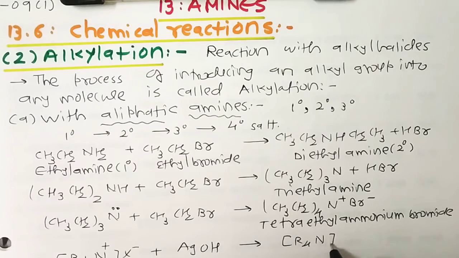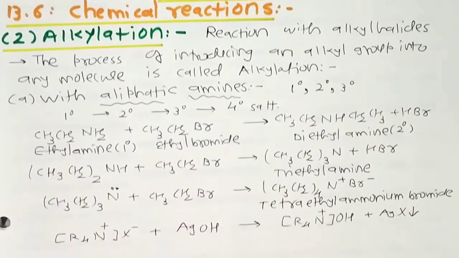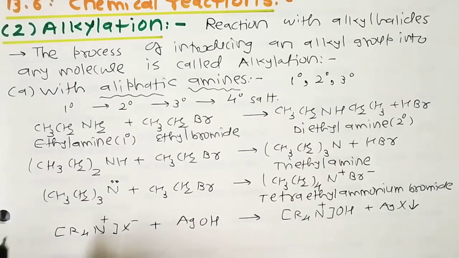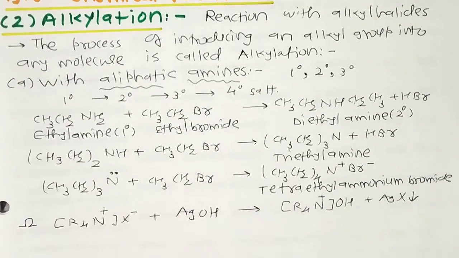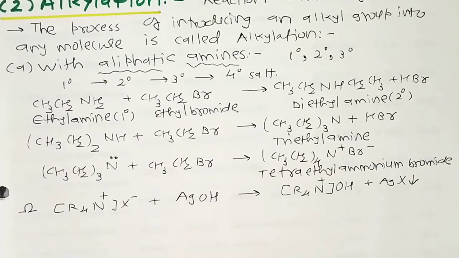It's a simple replacement of halogen with hydroxide, and AgX is removed. These quaternary ammonium hydroxides are white deliquescent crystalline solids which are strongly basic like NaOH and KOH. This reaction is for your information only, because it's not given in your NCERT textbook.